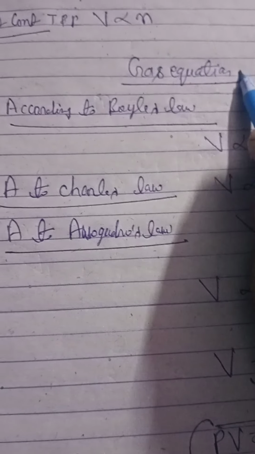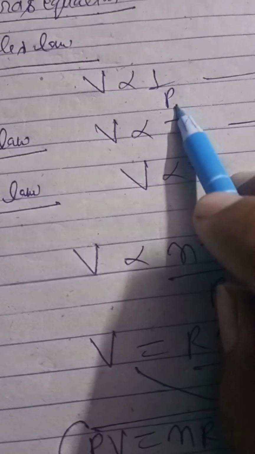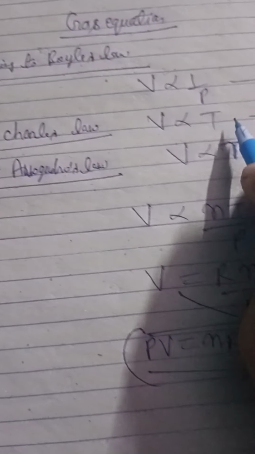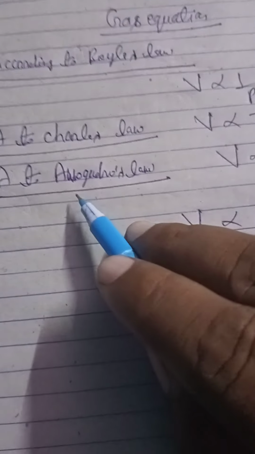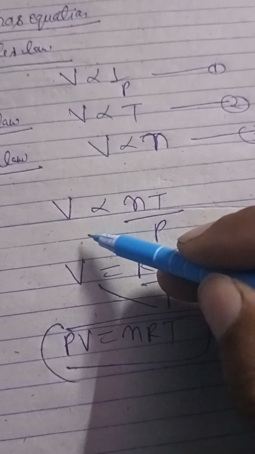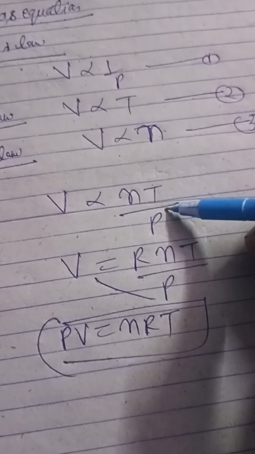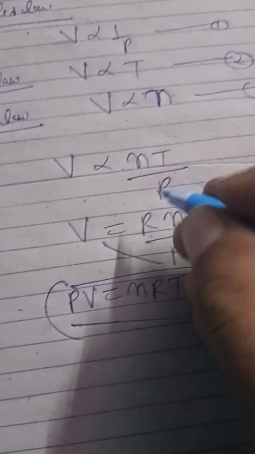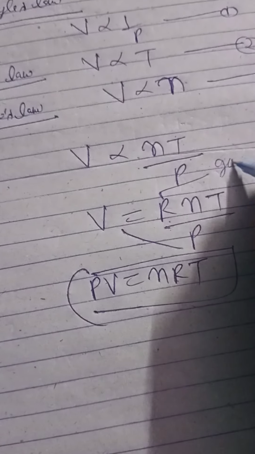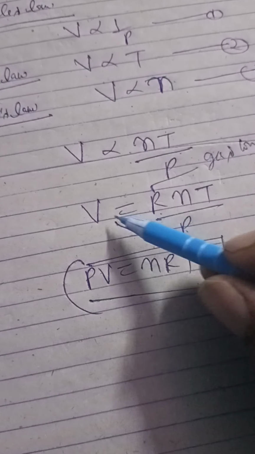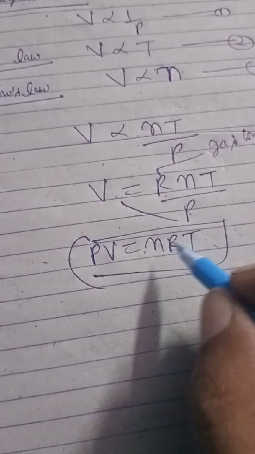According to Boyle's law, V is proportional to 1 upon P, equation 1. According to Charles' law, V is proportional to T, equation 2. According to Avogadro law, V is proportional to n, equation 3. Combining equations 1, 2, 3, we get V is proportional to nT upon P. Remove the proportional sign, we get constant R, where R is called gas constant. After this, we get PV is equal to nRT. This is called ideal gas equation for n moles.